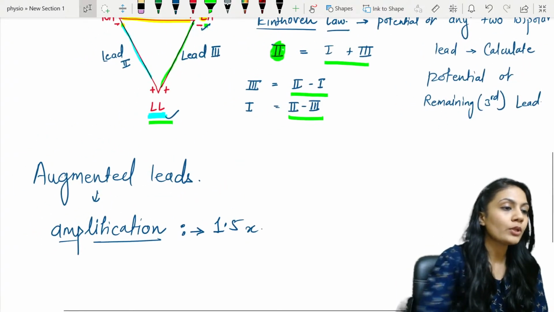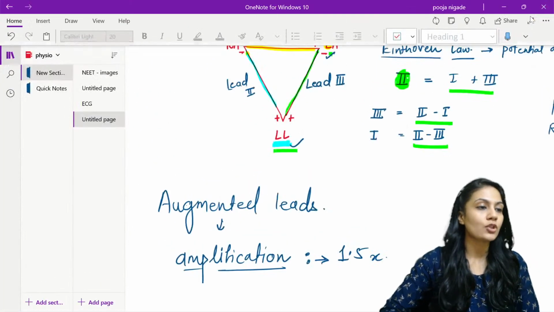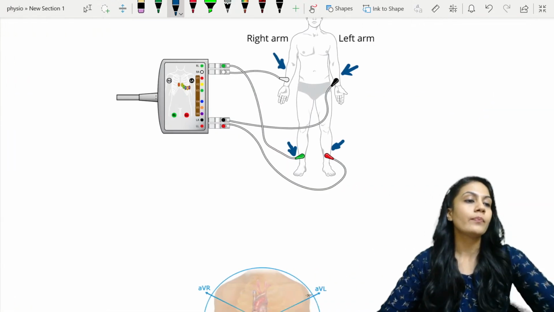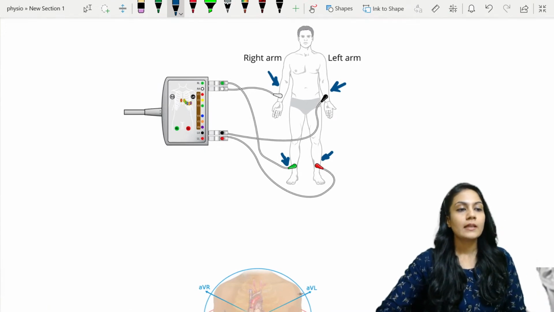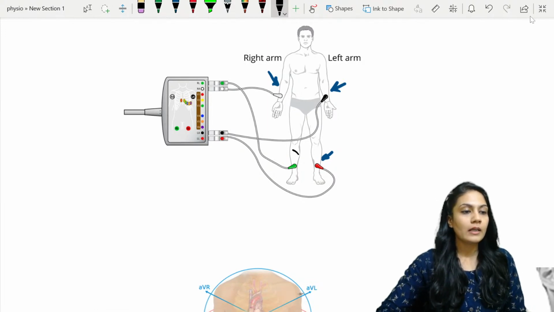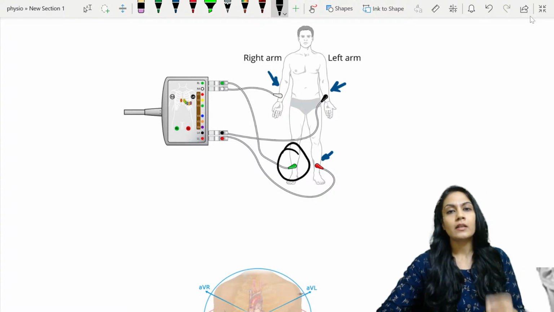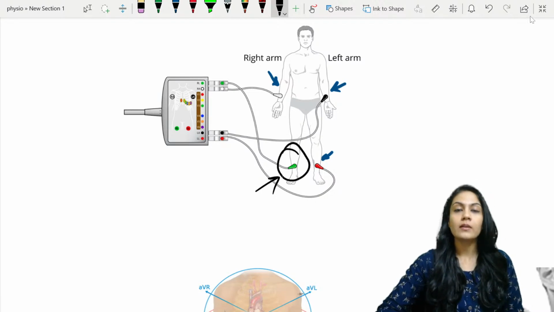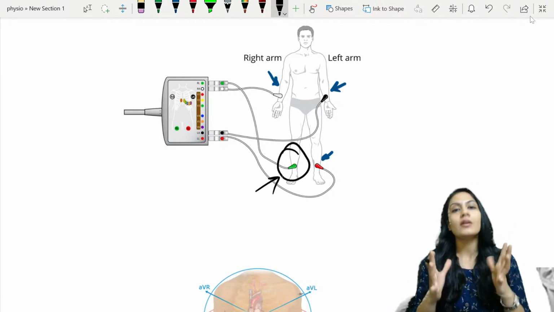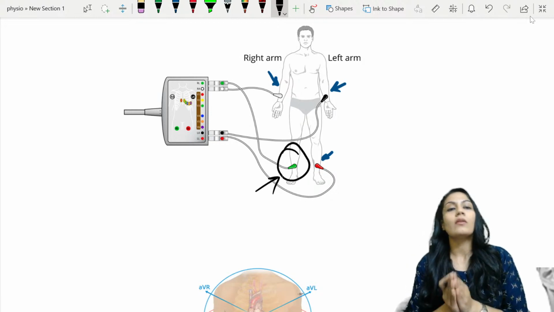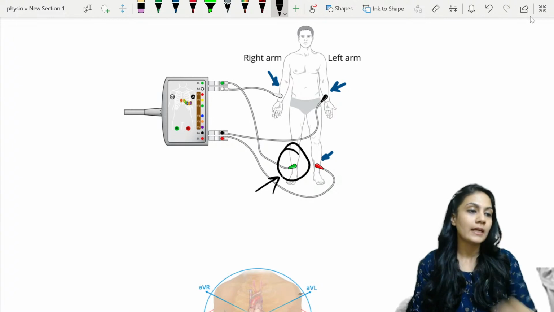Now, what we are going to do is attach one electrode, since this is a unipolar lead, right? So, see, this is going to make your triangle, but over here on the right leg also you can see a lead attached. Why is it there? I said only 3 leads are there. Now what is the role of this fourth one? The fourth one is usually for earthing, right? So that no current shocks you if something goes wrong, so that's why the fourth electrode is for earthing.